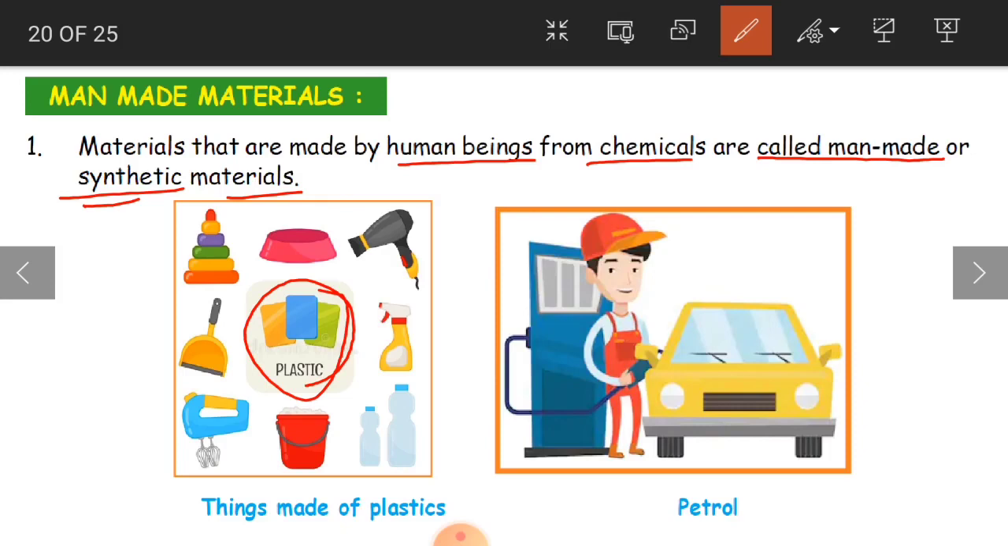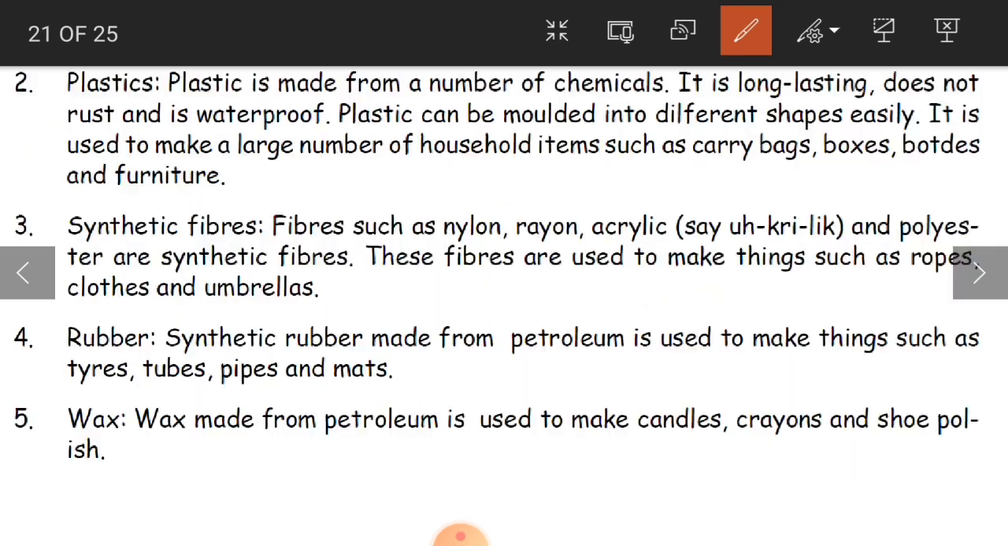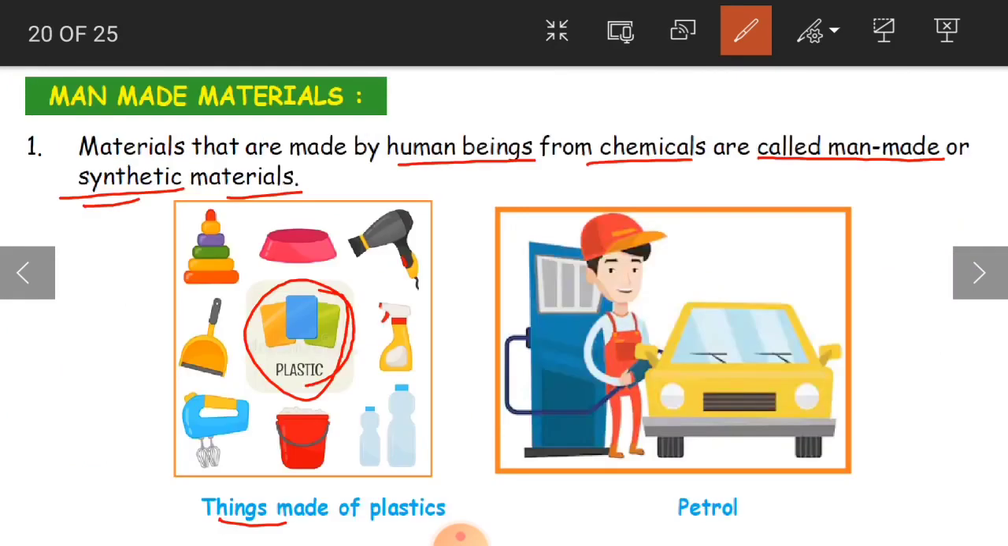Okay, and petrol also is there. How is petrol again a man-made material? Because we get petroleum, the fuel, from the earth. Again, that petroleum is refined by man and petrol is produced. So that is why petrol also we can call a man-made material. Clear children? Regarding plastics, plastic is made from a number of chemicals.